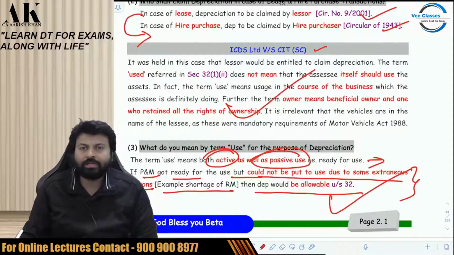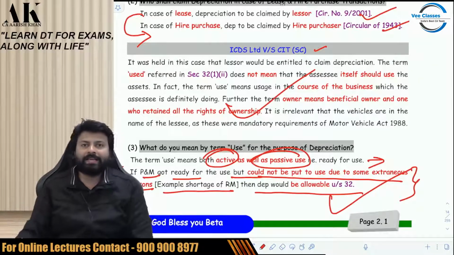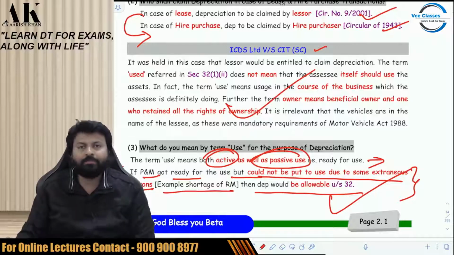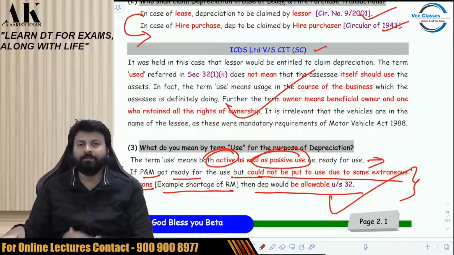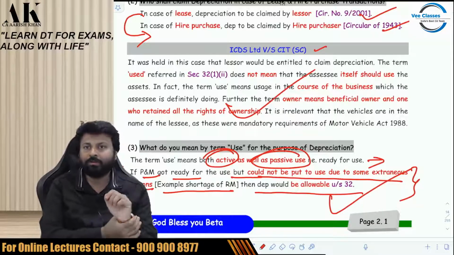So now coming to the discussion of block. What is block exactly? The concept of block was brought by Dr. Manmohan Singh in AY 88-89, around 32 to 34 years back almost. In PY 87-88, it was brought. So what is a block? First of all, you have to follow the WDV method in block.